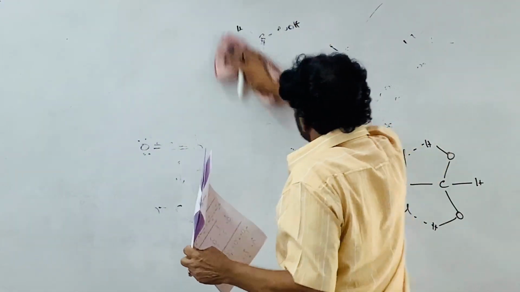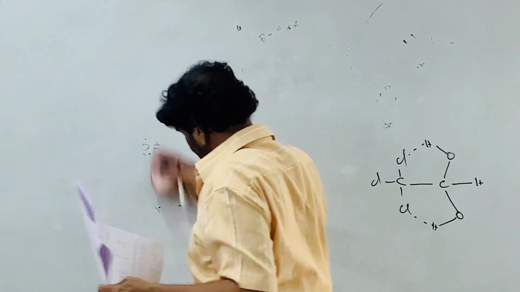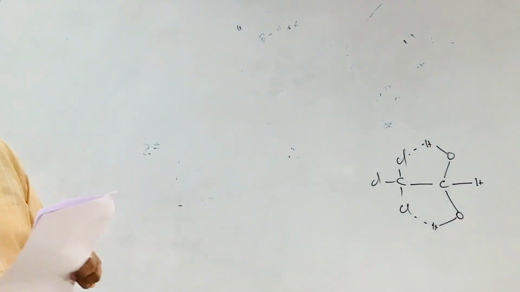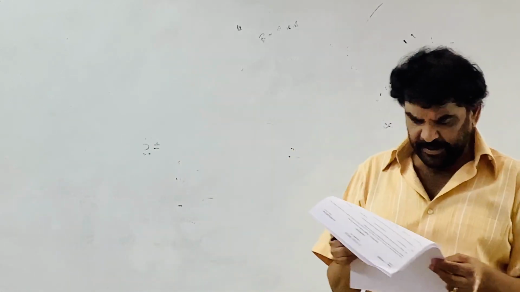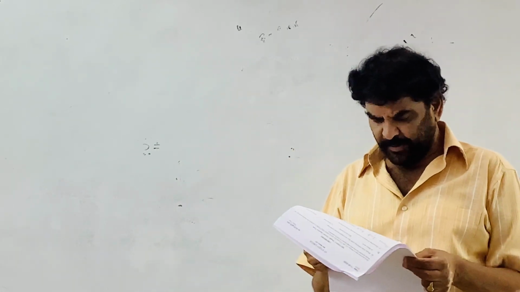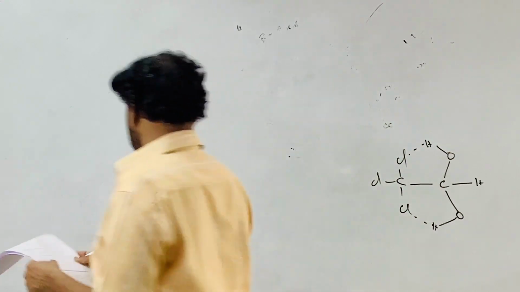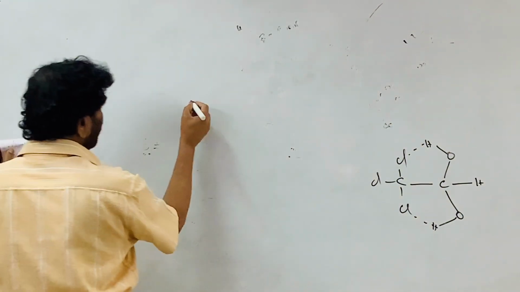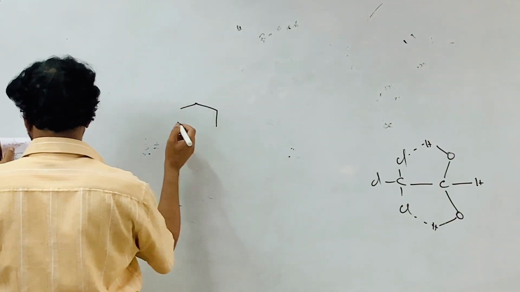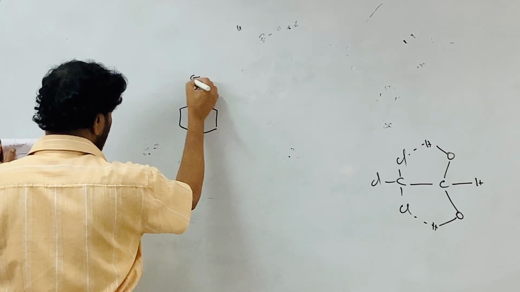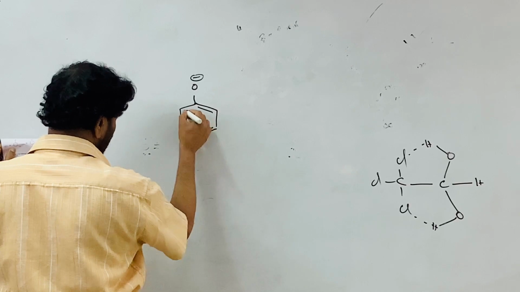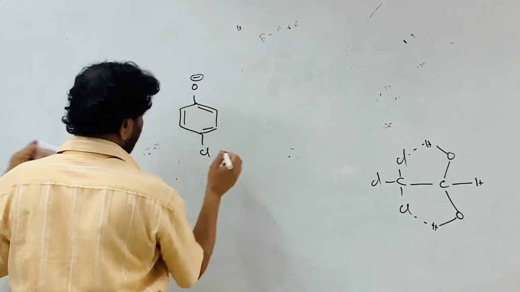And the next one is, in which of the following anions will electrons be delocalized in d orbitals? In case of B, you see, I am writing the resonance structures of the parachlorophenoxide ion.